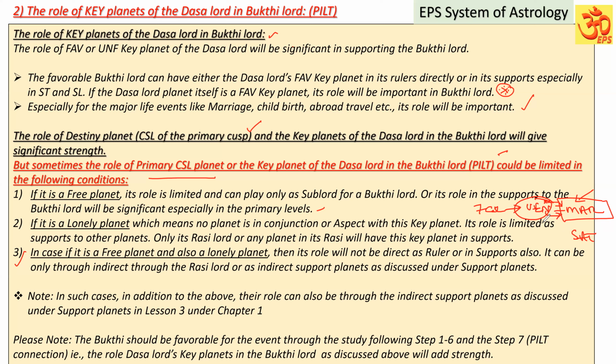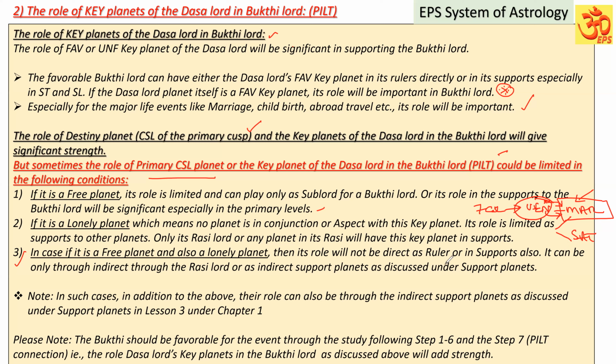In that case, the Bukti Lord may be having Mars in its supports. The Bukti Lord may be in the sign of Mars, may be conjoined with Mars, may be aspected by Mars. So the Bukti Lord planet or star lord or sublord may be under the influence of Mars or Saturn directly as a ruler or through supports. Through them, Venus can give its support or influence to the Bukti Lord. That is also possible, and you have to keep it in mind.